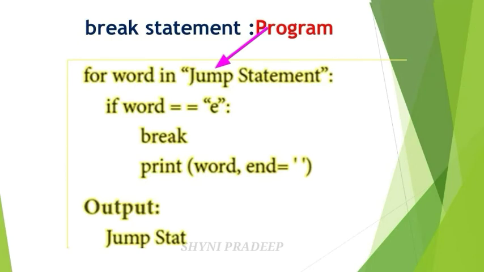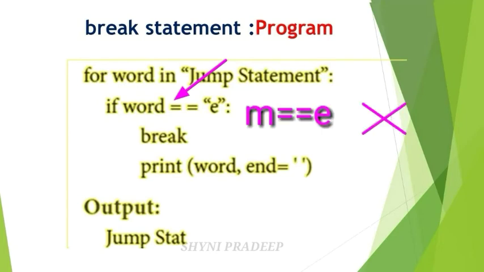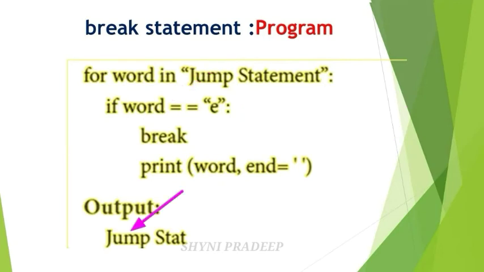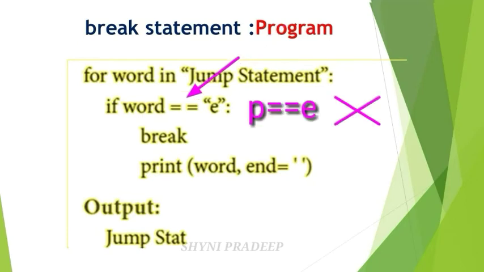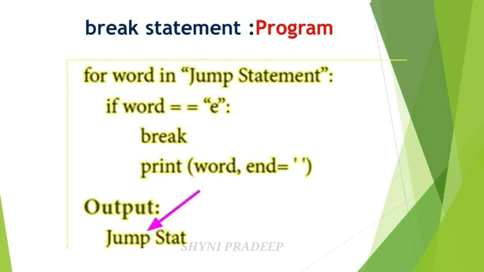And again go to the for loop condition. Next word is what? M. And next check the if condition. M is equal to E? No, this is also not true. So skip the break statement. So print the word M in the output screen. And next again go to the for loop condition. Next word is what? P. So next check the condition. If P is equal to E? No, this is also not true. So skip the break statements. Print vad, that is P.